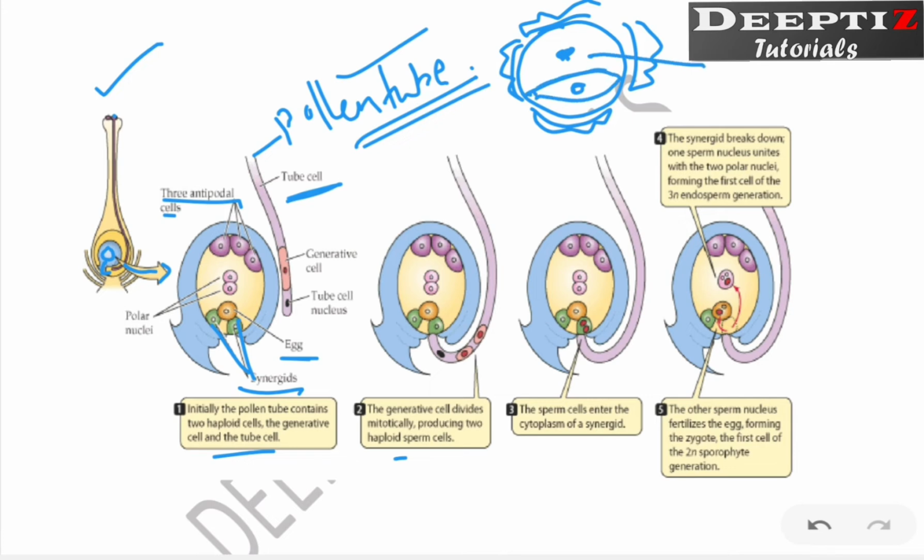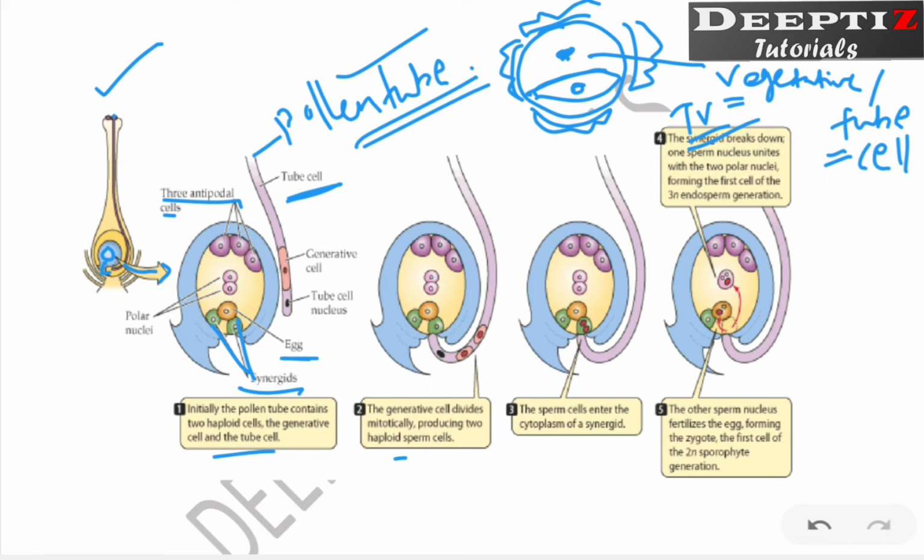This cell is termed as the vegetative or tube cell. I told you how to remember this term. That means vegetative cell or tube cell. You can remember it this way, TV, like a television we say, right? TV.